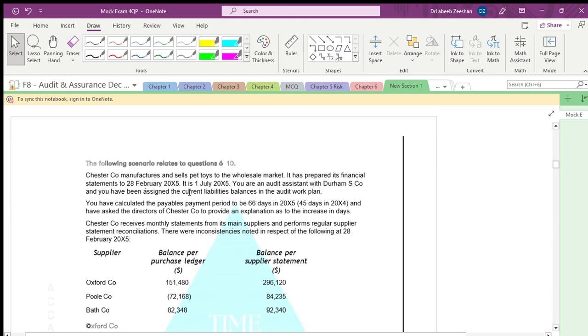Fine. Now, what does it say in the second scenario? This is related to 6. Again, 5 questions will be there. MCQs will be 5 into 2, which comes to 10 marks.